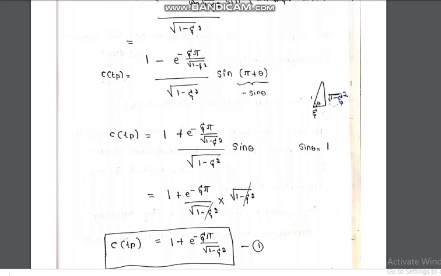It is minus sine theta in the previous expression, so minus minus gives plus. Then the denominator square root of 1 minus zeta square can be cancelled.